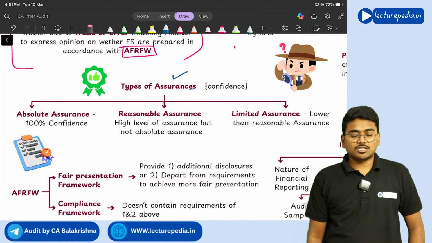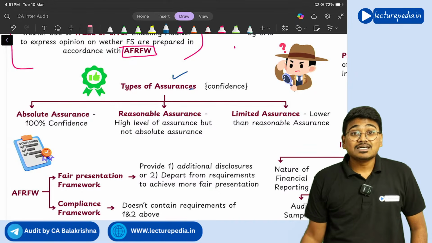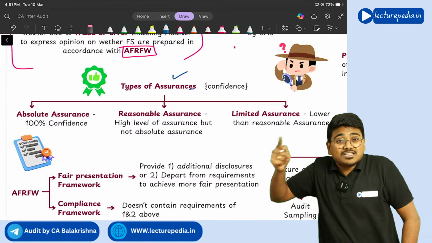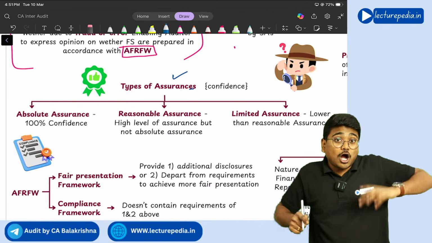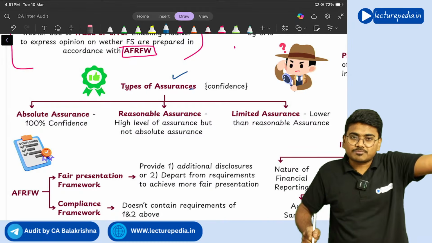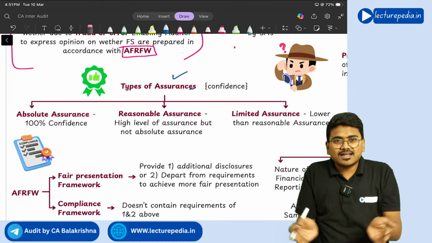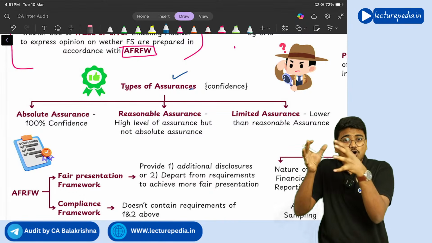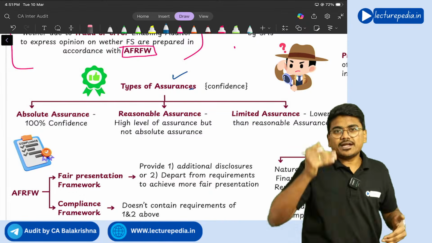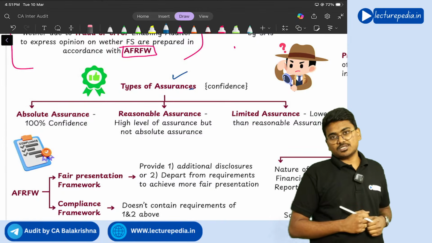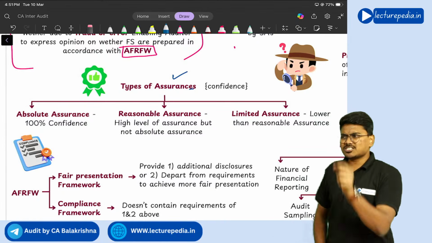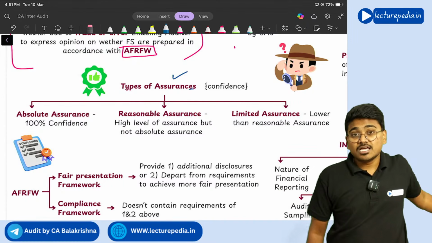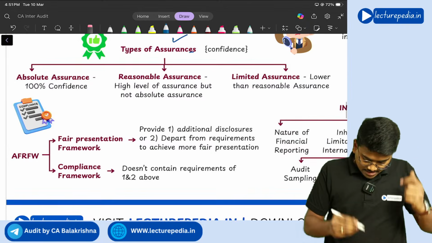No, you cannot give absolute assurance because there are inherent limitations of the audit. Because of the inherent limitations of the audit, the auditor cannot give absolute assurance. Those inherent limitations, we will see later. These inherent limitations will prevent the auditor from giving absolute assurance. So absolute assurance means 100% confidence, and that 100% confidence the auditor can never give in the audit. He can only give reasonable assurance.